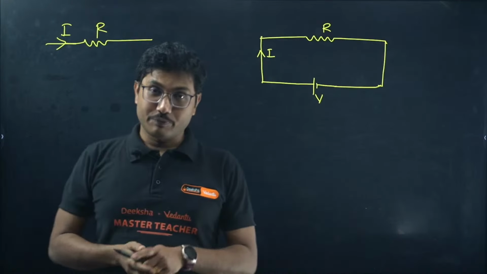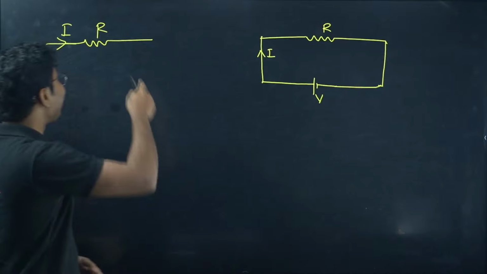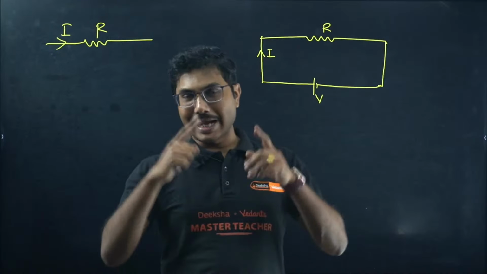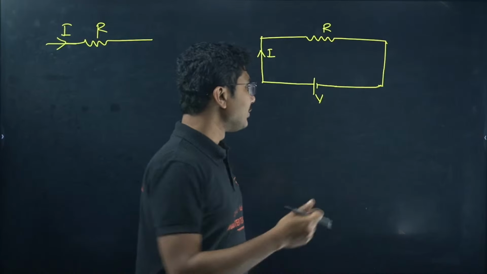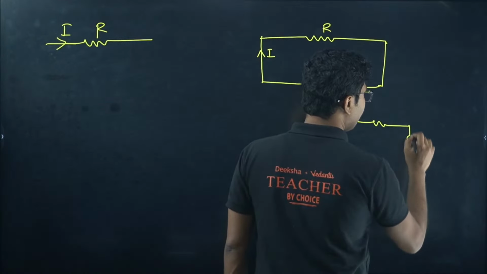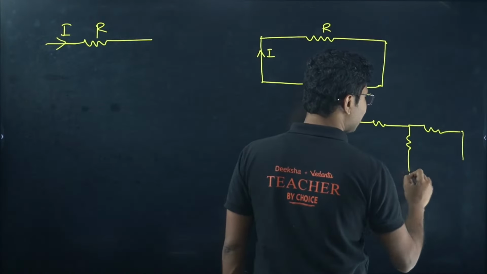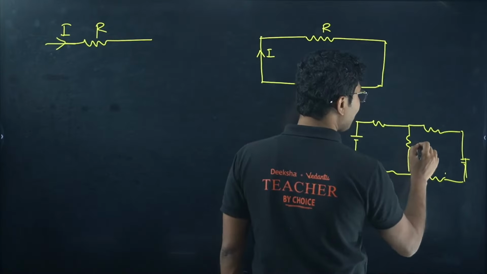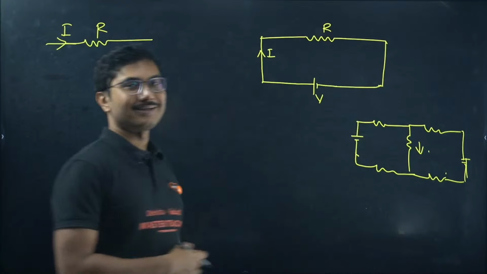For the first part, you have to calculate the current through that particular resistance using KCL and KVL. That type of question is also there. If you see your model paper, there was one question with a circuit like this. One cell was on this side, one cell on this side, and there are some resistances, and they ask what is the power dissipated in the central resistance.